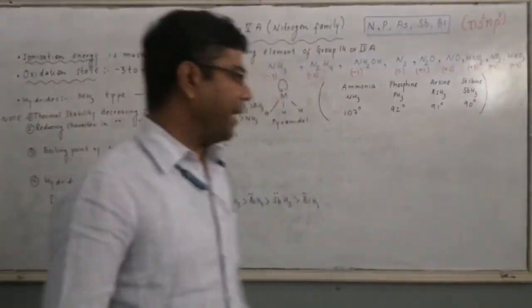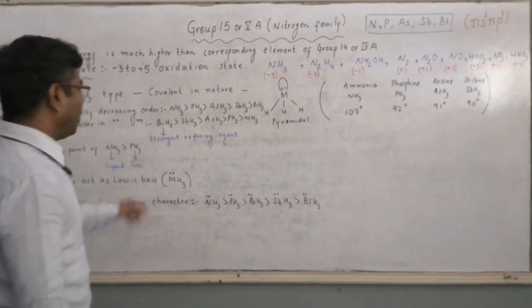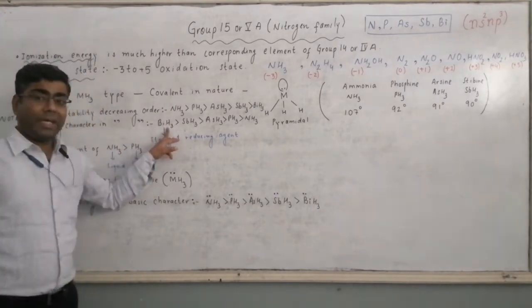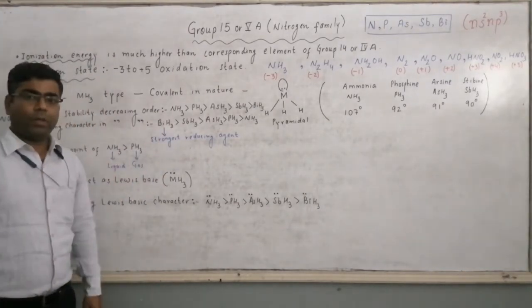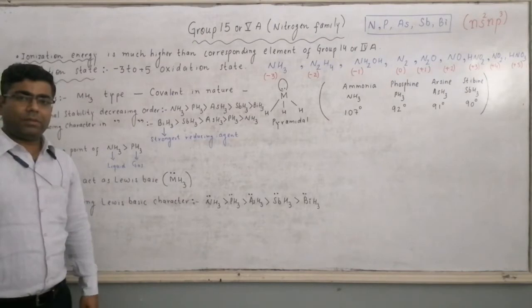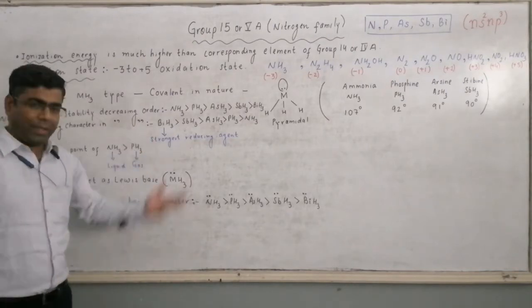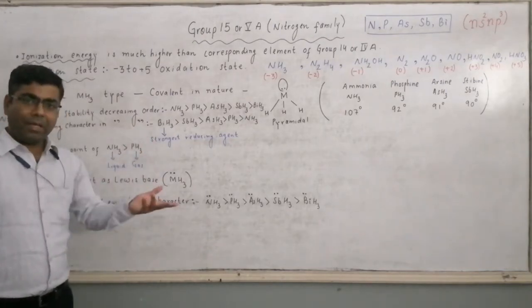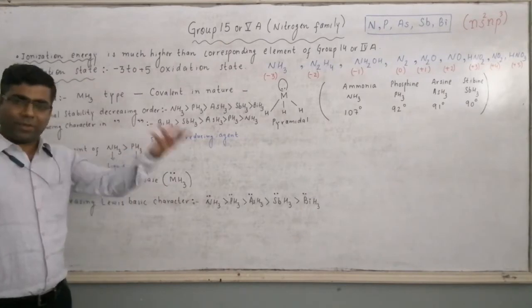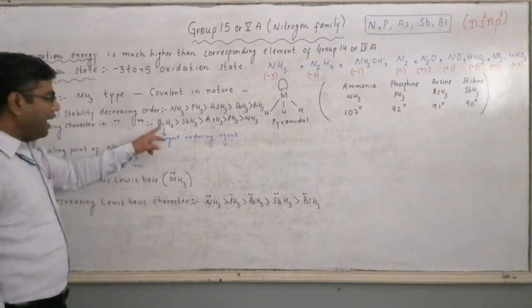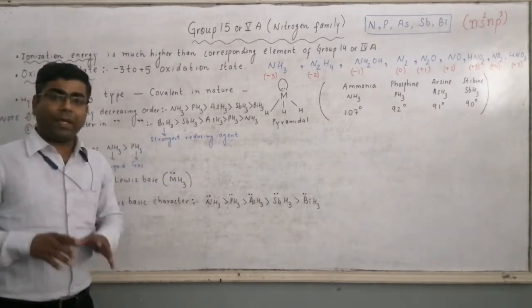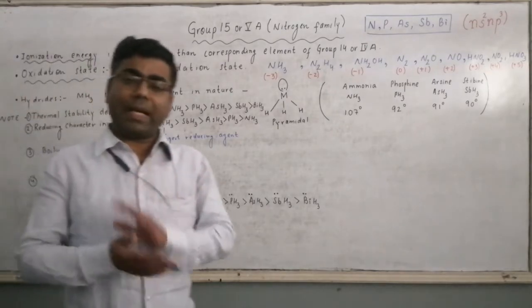So here we can say that the bond strength for Bi-H bond is minimum. So hydrogen from BiH3 can be removed easily and it can be provided to any other substance. So here BiH3 will be having maximum reducing character.